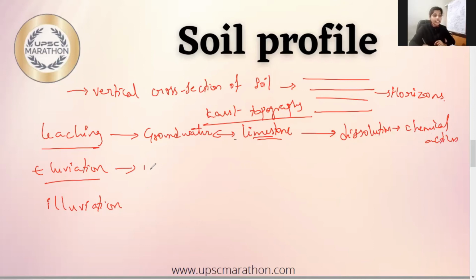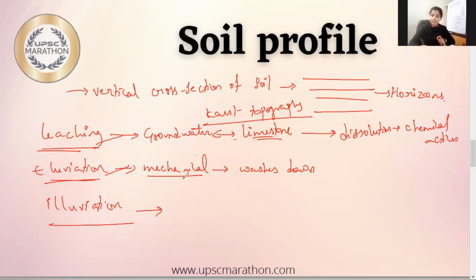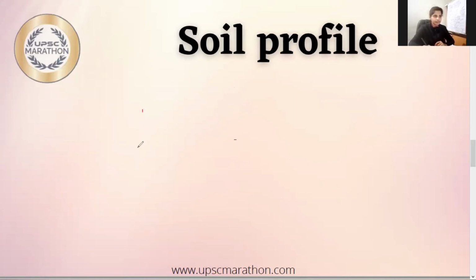Whereas in erosion, it is a mechanical process. The water washes down the material. It won't dissolve matter in it, rather it washes down with its potentiality. Fine. Like a mechanical process. That is the difference between leaching and erosion. Illuviation is nothing but whatever the material has been leached or eroded, that will be deposited at some point, right? So that deposition process is called illuviation. Fine. So having discussed leaching, erosion, and illuviation, now let's get into the soil profile.